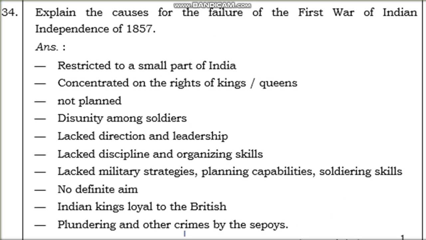And next, Indian kings were loyal to the British. While the first war of Indian independence started, some of the Indian kings were loyal to the Britishers. Next is plundering and other crimes by the sepoys. Some sepoys committed crimes. So these are the causes for the failure of the first war of Indian independence, 1857.